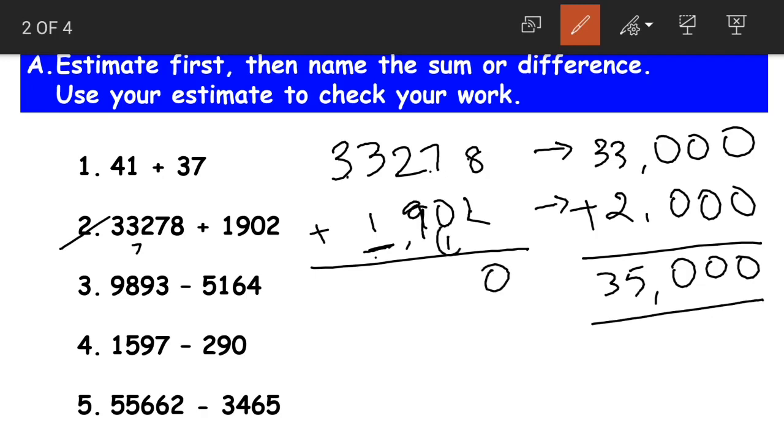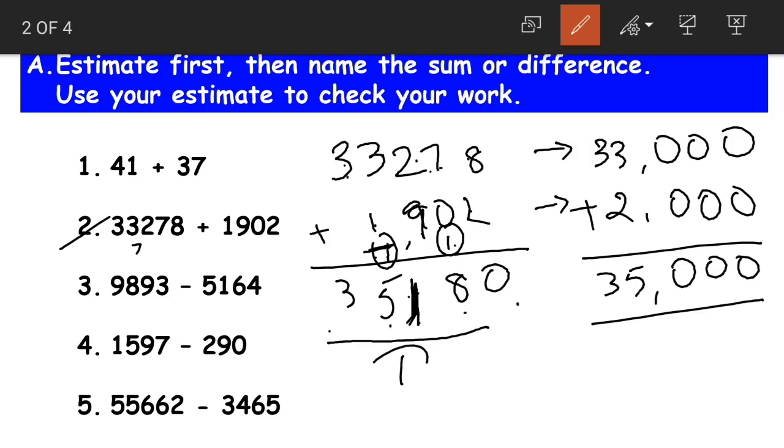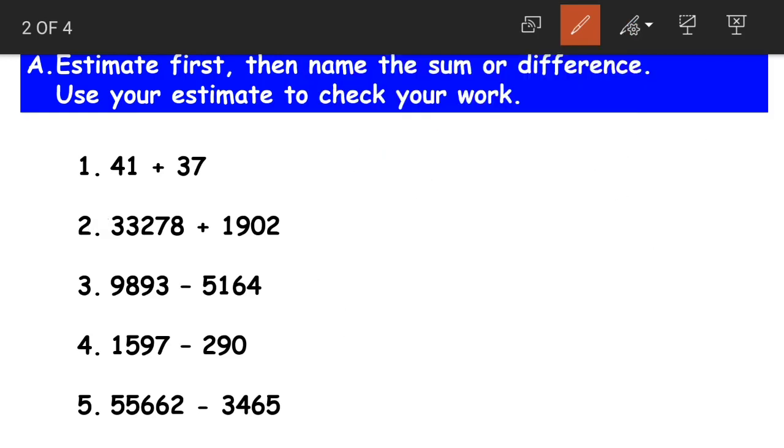Yes. Now what will the actual sum be? 8 plus 2 becomes 10, 7 plus 1 is 8, 9 plus 2 is 11, 3 plus 1 is 4, 4 plus 1 is 5. The actual sum is 35,180 and the estimated sum is 35,000. Now is it a reasonable estimate? Yes, again it is a reasonable estimate because the actual sum is very near to the estimated sum. Clear, students? Yes. Moving on to question number 3.